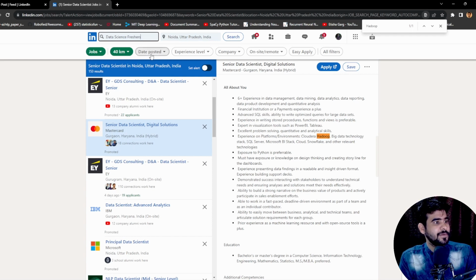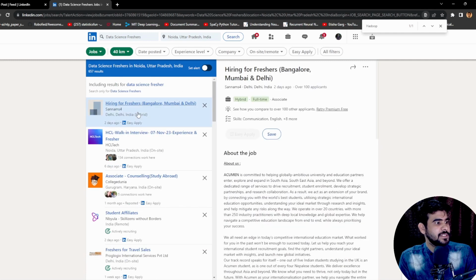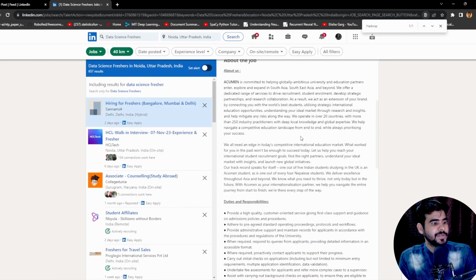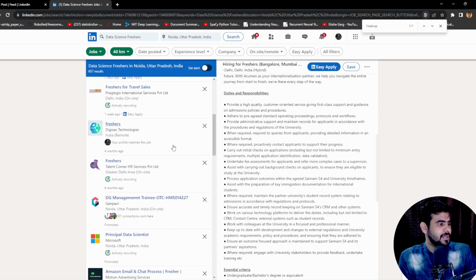Let's check if we will get the jobs or not. So we are searching here. Yes, we are getting the hiring for the freshers. Now, roles and responsibilities. We are getting the complete roles and responsibilities. Not this one, this looks like the first class support. This is the mentor role that we have, but no, I want something else.